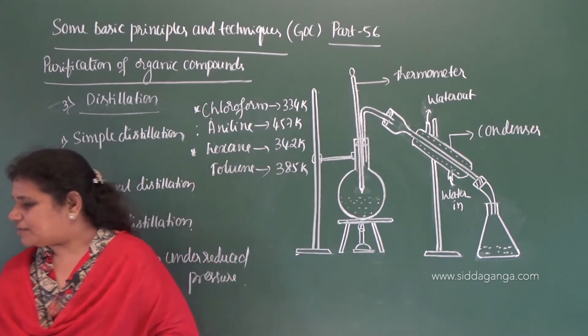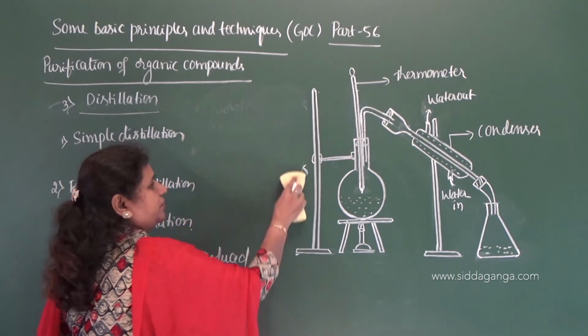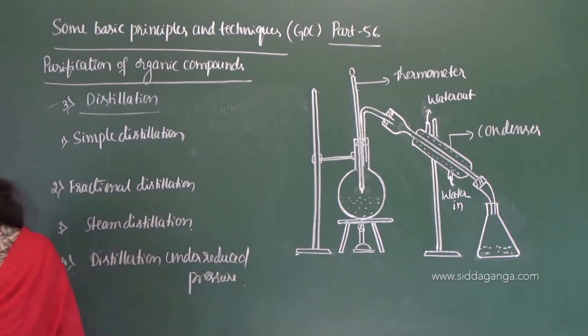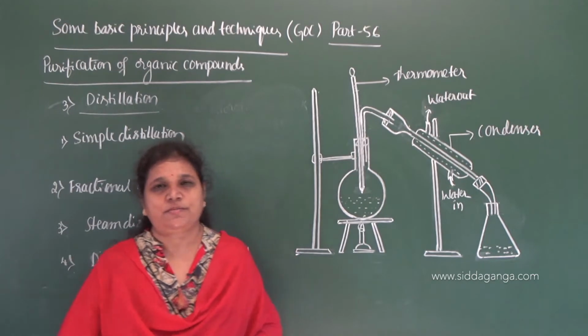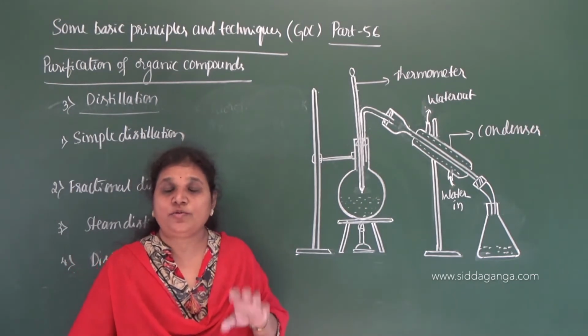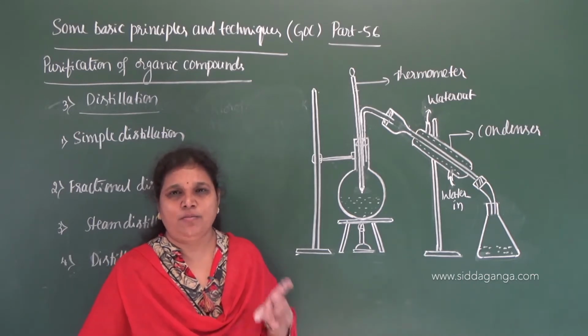Okay, now let us move on to the second one called fractional distillation. So if we have a liquid mixture, which is having two or more liquids and which are not much difference in the boiling point.